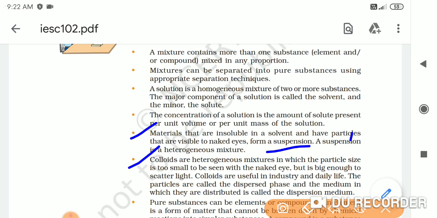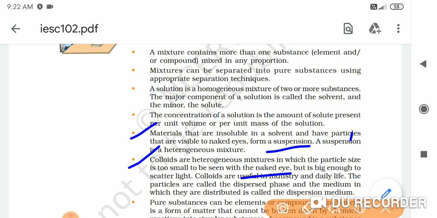Now colloids are the mixtures in which the particle size is too small to be seen by the naked eye but big enough to scatter light. The particles can't be seen by the naked eye because they are very small, but the important thing is that they are big enough, not too big, not too small, to scatter a beam of light.